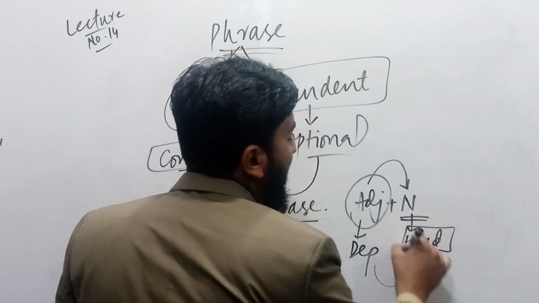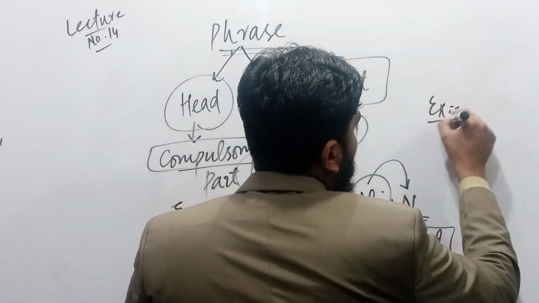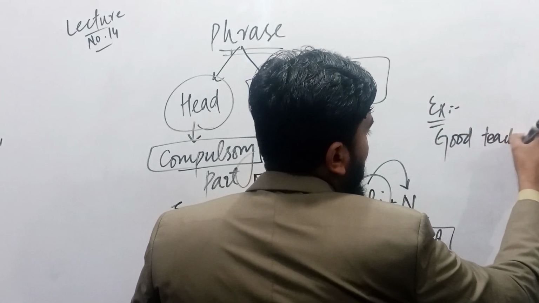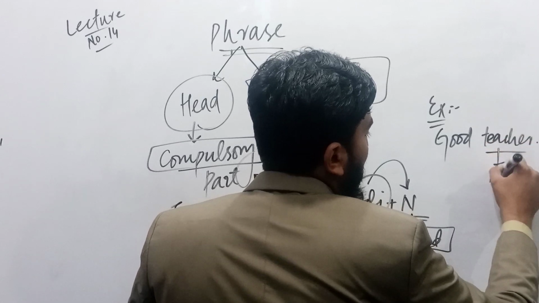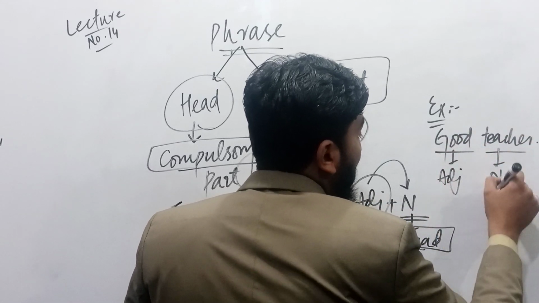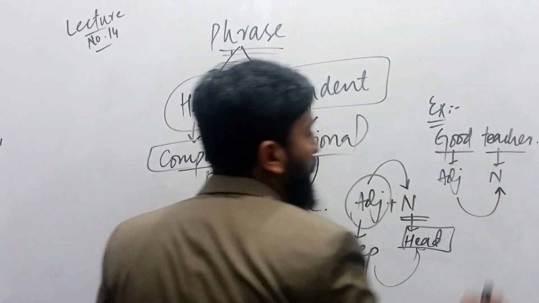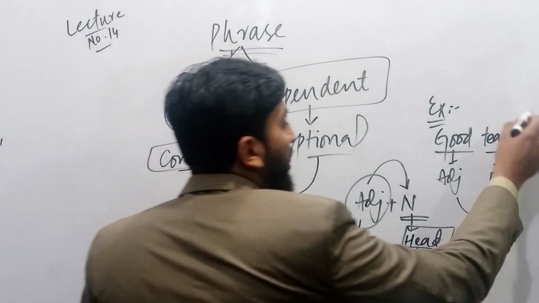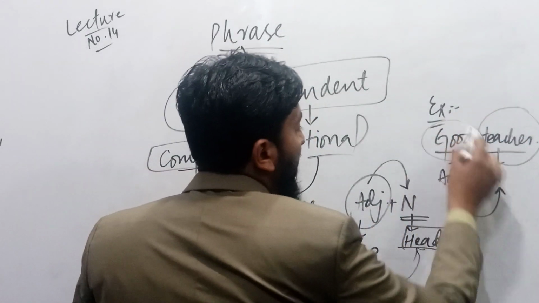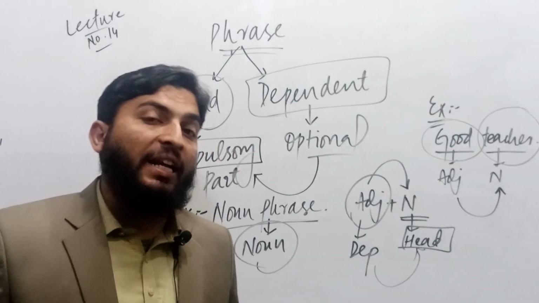And what is that head? That is noun. For example, I say good teacher. Teacher is a noun, good is an adjective. Noun does not define adjective, but adjective defines noun. It means teacher is the compulsory part of the phrase, and good is an adjective which is not the compulsory part, rather it is called dependent.